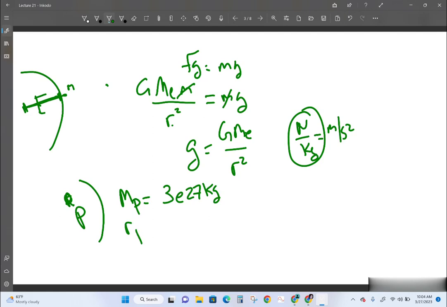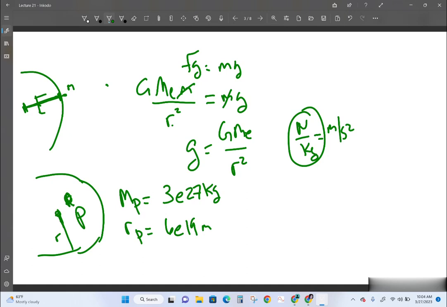And let's say that the radius of planet P, from the center, is 6 times 10 to the 19 meters.